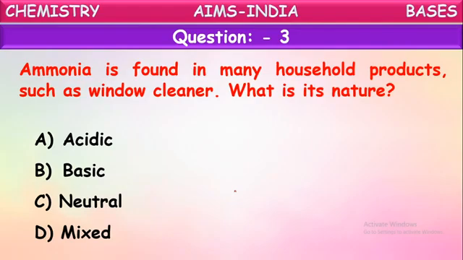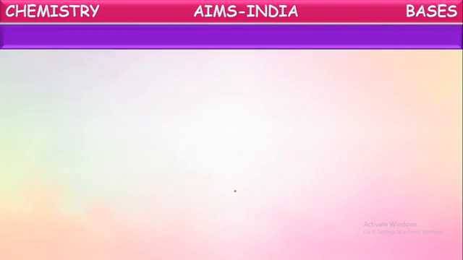While discussing about the uses of bases, we have discussed about ammonia also. It is used as a cleaning agent as well as one of the fertilizers. So this ammonia is basic in nature. It is one of the bases. Okay, children. Next question.